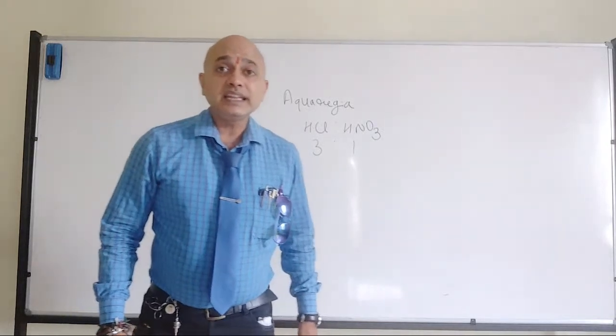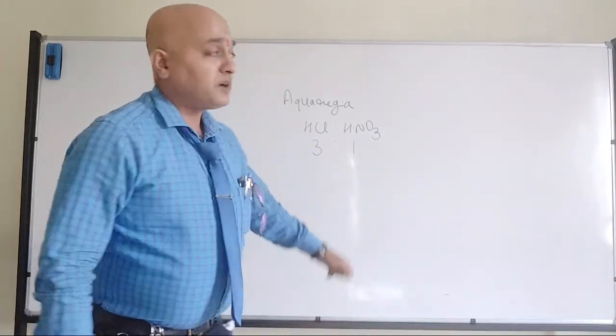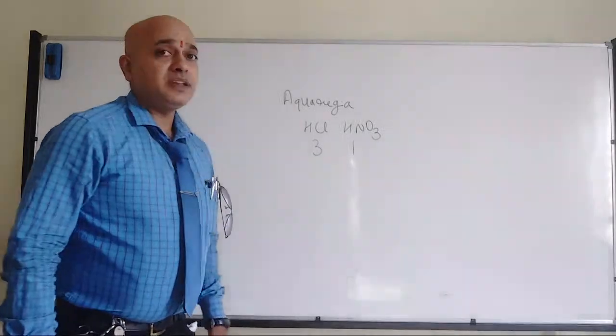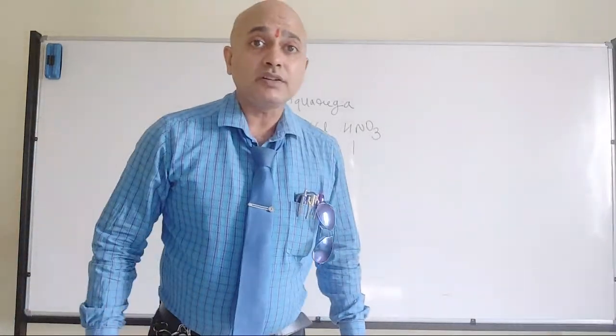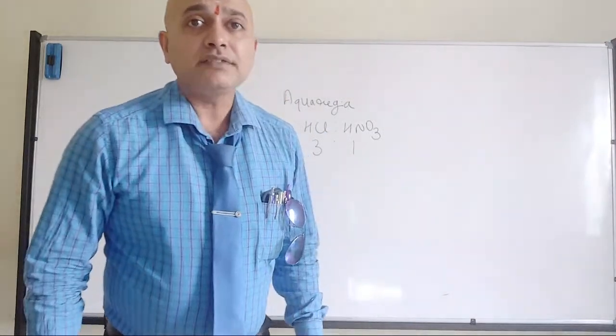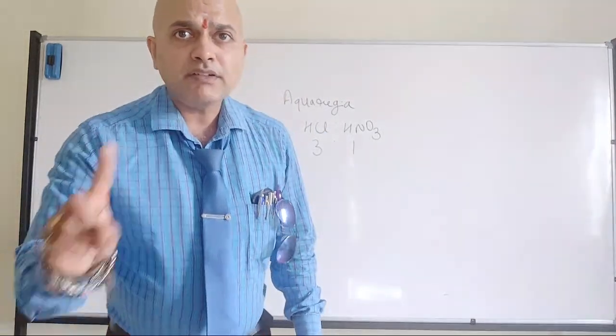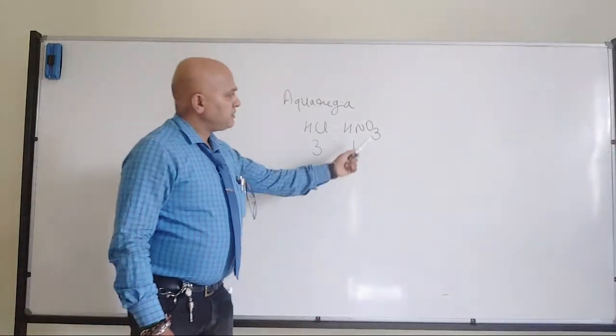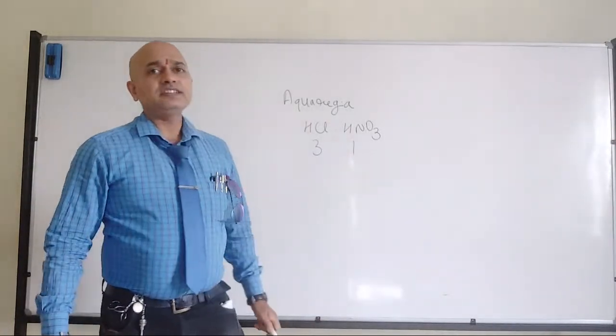These are the least reactive metals, and alone they cannot be dissolved, but in combination of 3:1 they have the capacity. Amit, you have written 1:3, then it becomes HNO3 is to HCl.